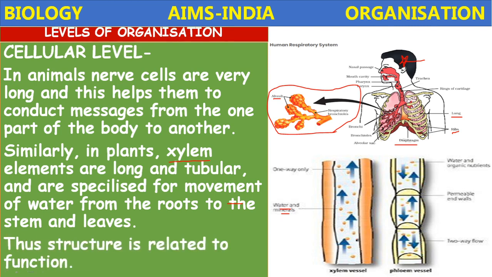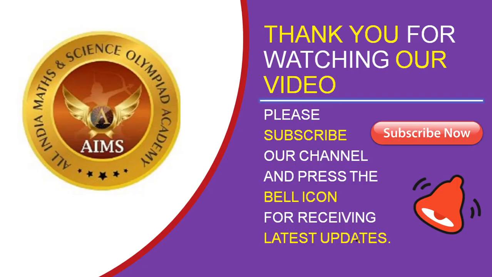The alveoli of lungs can perform the respiratory function only, exchange of gases, not the digestion function. The cells of the digestive system will perform the digestion function. Okay, thus finally the structure is related to the function.